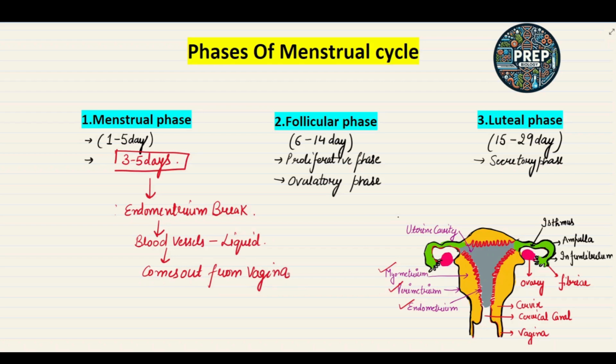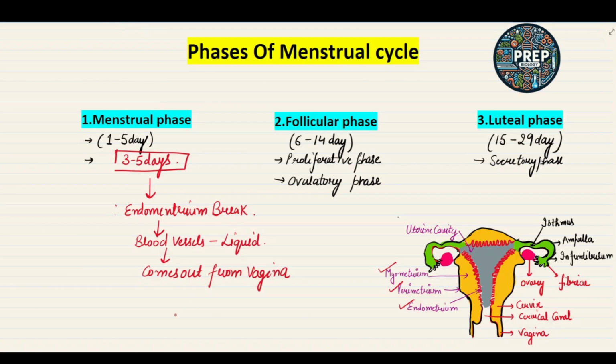As you can see in this diagram, the endometrium lining will break, the blood vessels form the liquid, and it will come out from the vagina. This is the phase that is called the menstrual phase.